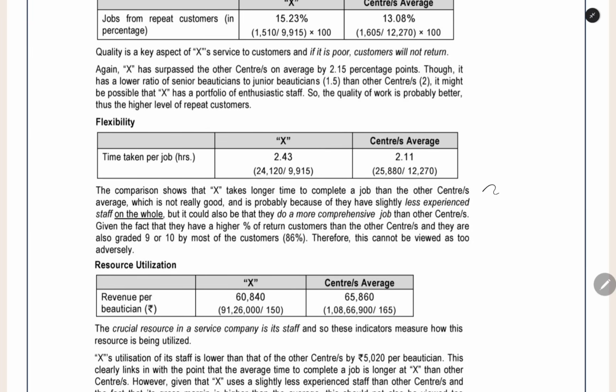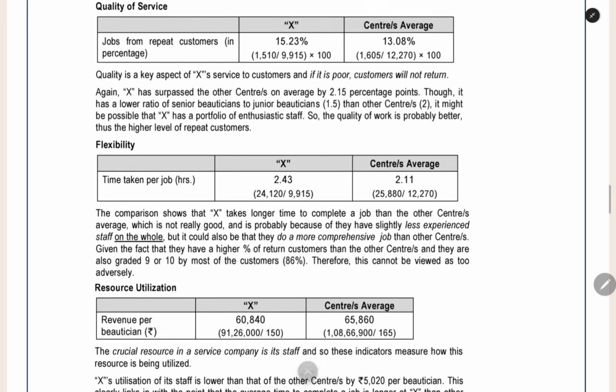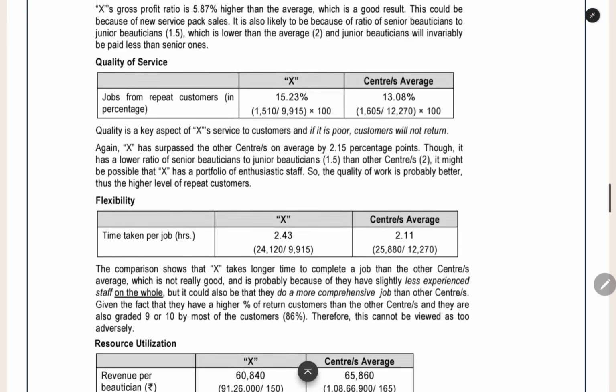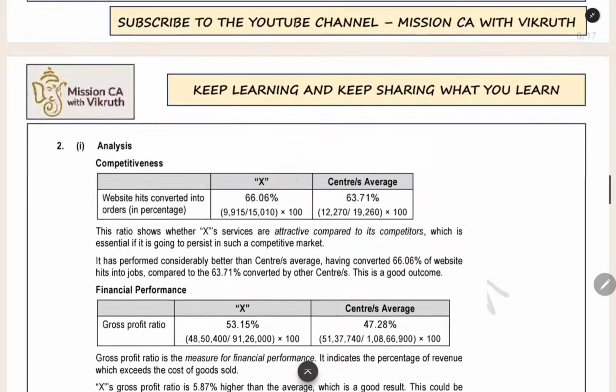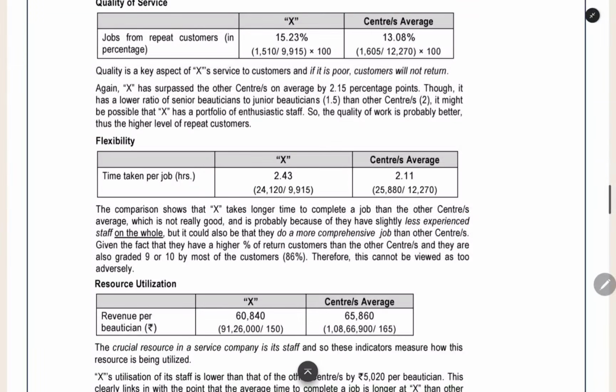And here in the explanation they have given a reason also. Why are we taking more time per customer? Because we are having high quality. Our service is of very high quality. We are taking more time to complete the job for the customer.